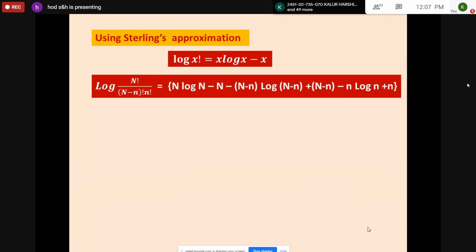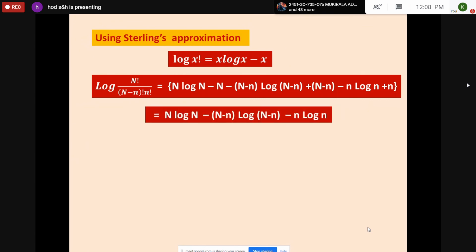First we are rearranging the left hand side. It can be written as log N factorial minus log (N minus n) factorial minus log small n factorial. So then we use Stirling's approximation. You can obtain this expression: N log N minus N, minus (N minus n) log (N minus n) minus (N minus n), and similarly for the third term, minus n log n plus n, because negative and positive signs can be taken very easily here. And plus n minus n, both are cancelled because they have positive and negative signs. And finally, you can obtain N log N minus (N minus n) log (N minus n) minus n log n.